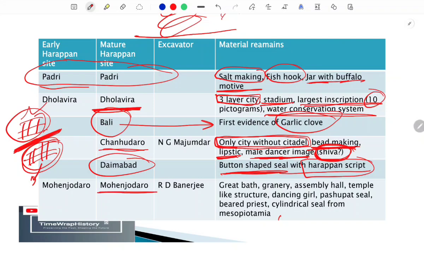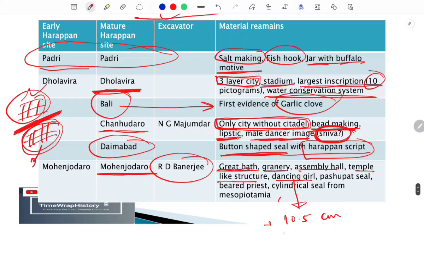Okay, so the next site is Mohenjo-daro, and it is the most important site apart from Harappa, and it was excavated by Rakhaldas Banerjee, which is R.D. Banerjee. Here we find a number of things, like the Great Bath, a granary, an assembly hall, temple-like structures, and dancing girl figurines. The dancing girl figurine is also important for us. It is a 10.5 centimeter bronze sculpture, and this is kept in the National Museum, Delhi. I have written the Pashupati seal, and also the bearded priest. Cylindrical seals from Mesopotamia we also find there.